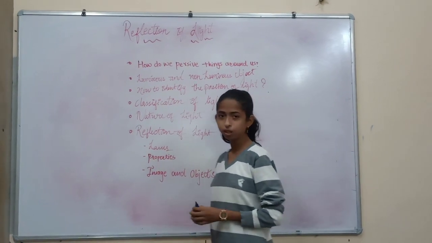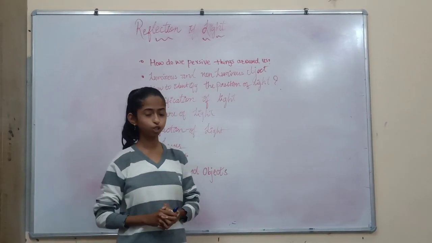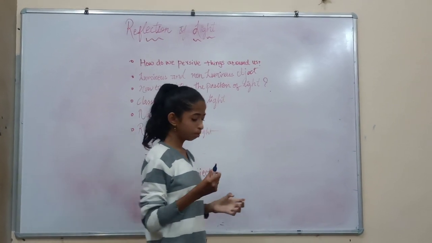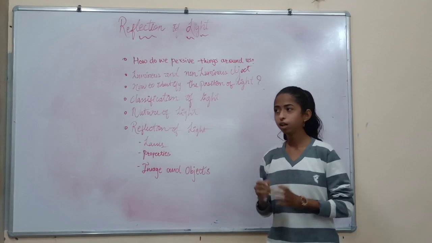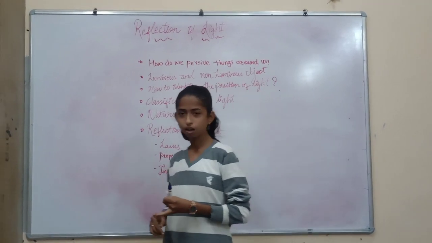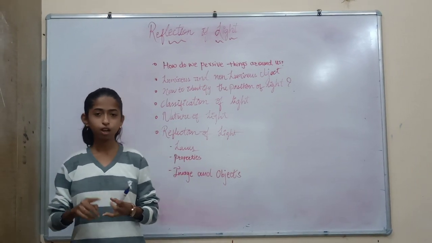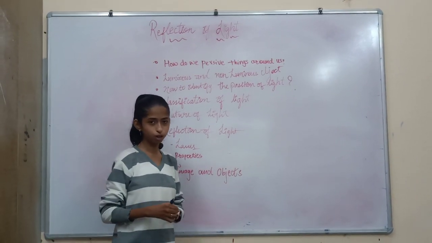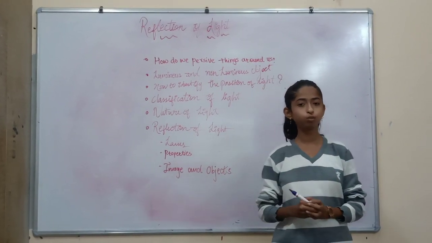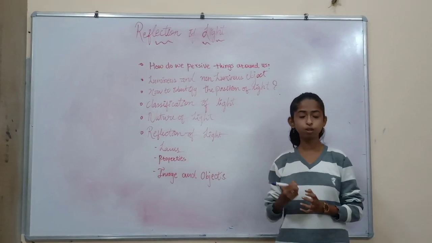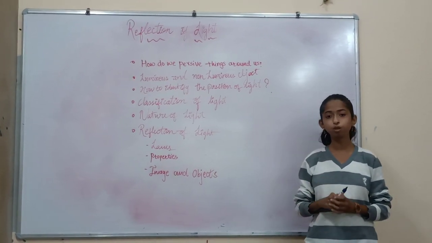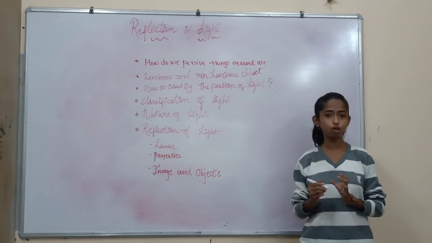So let me start by asking you a question. How do we perceive things around us? It's a normal question, but let me tell you. We have 5 senses: sight, smell, hearing, response to simple stimuli, and so on. But there's one fact: 80% of the world around us we perceive by our sight. So we can say that the eyes are the most important of all the senses.